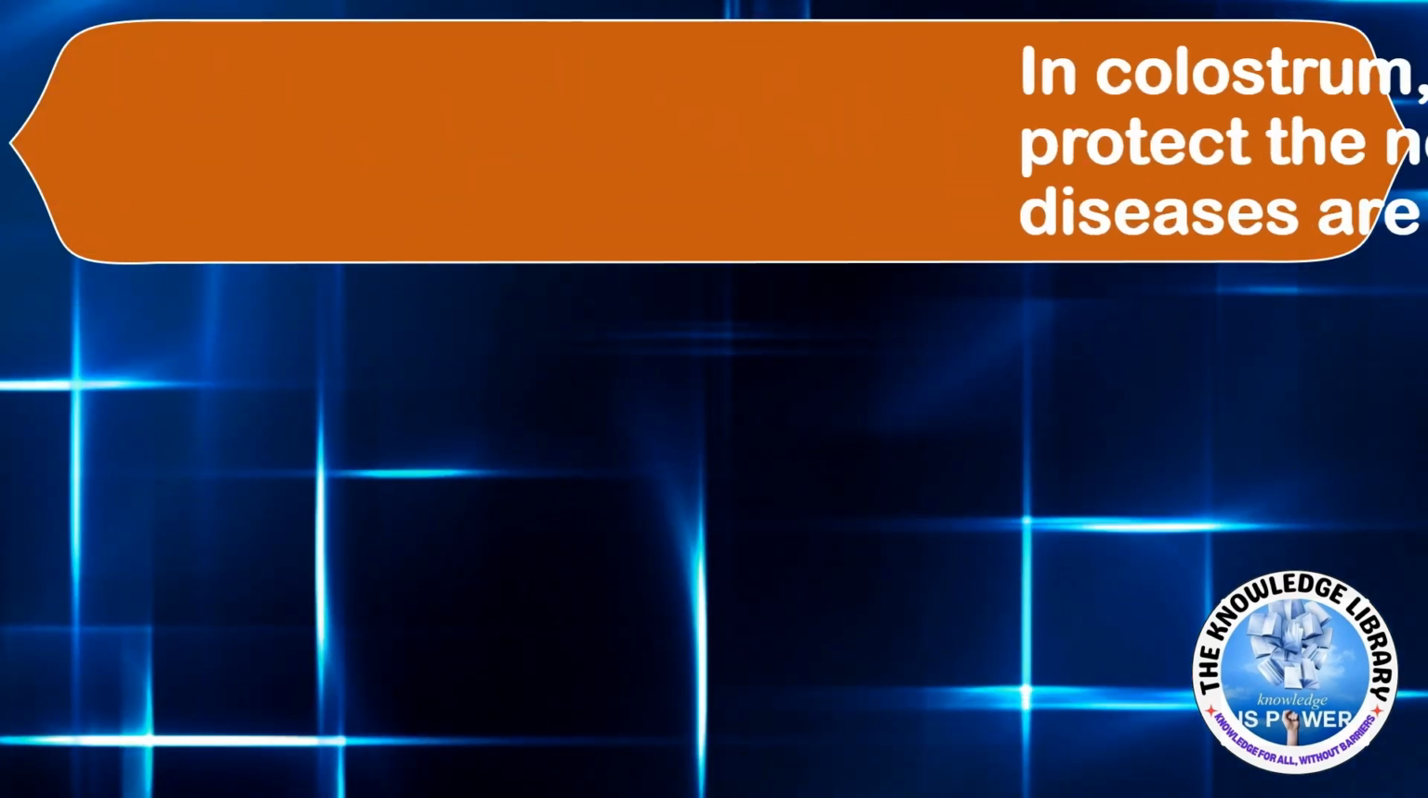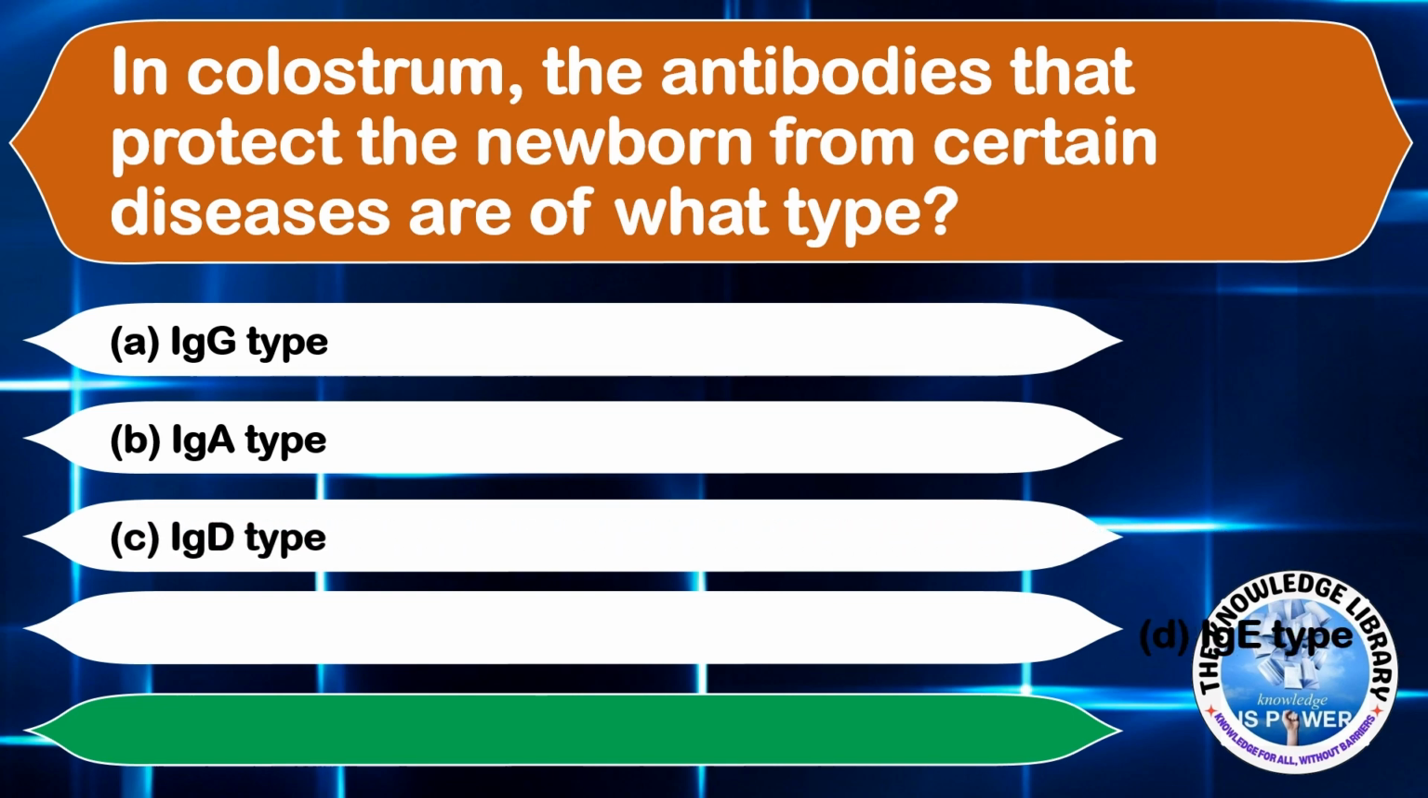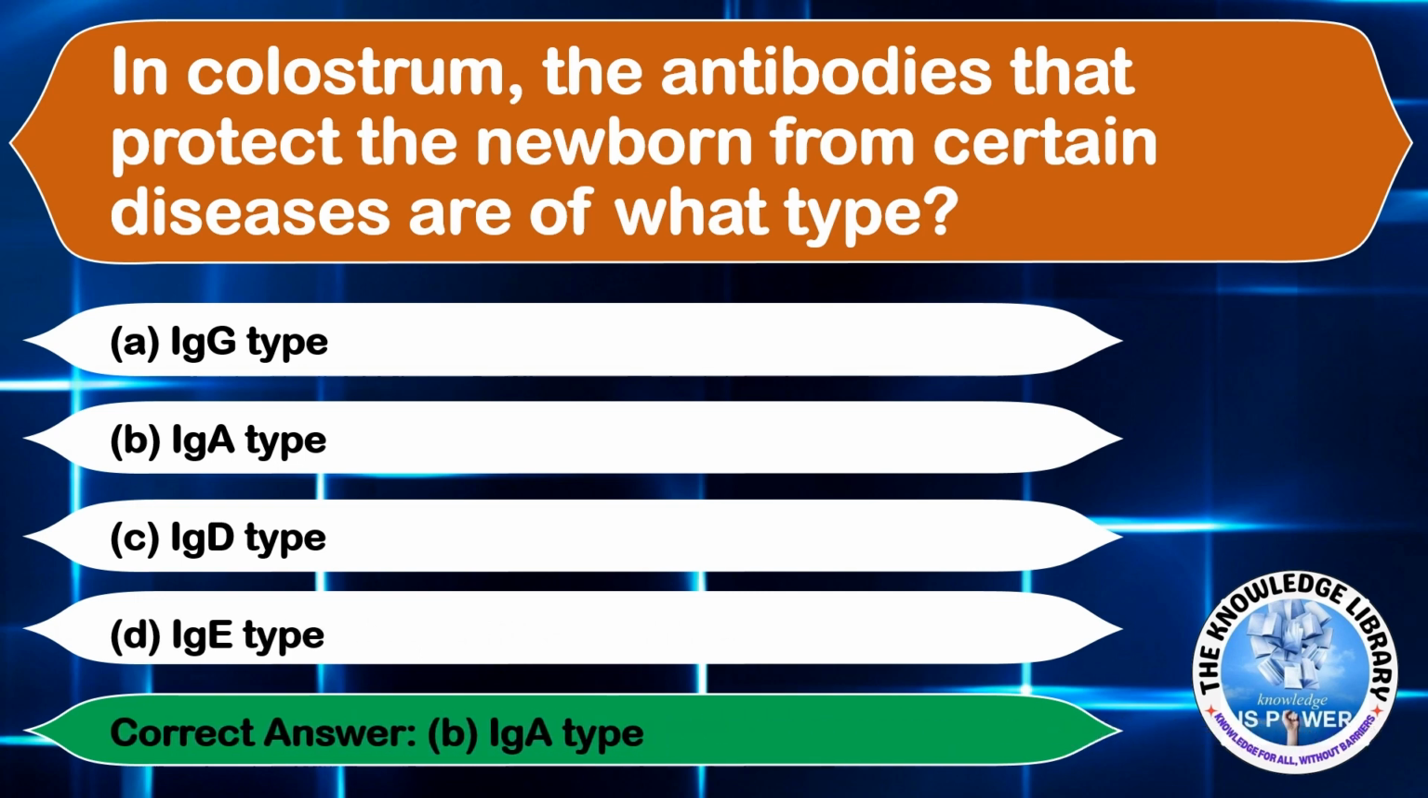In colostrum, the antibodies that protect the newborn from certain diseases are of what type? Option A, IgG type. Option B, IgA type. Option C, IgD type. And option D, IgE type. The correct answer will be option B, IgA type. Moving on to the next question.